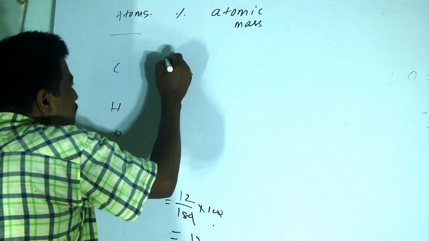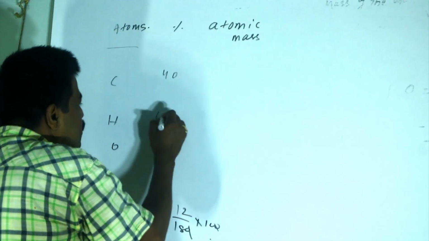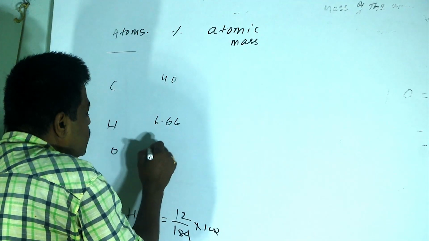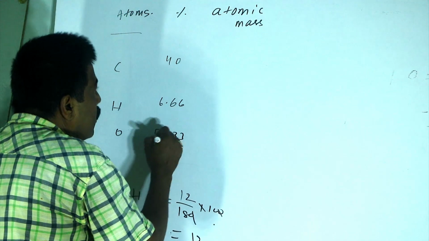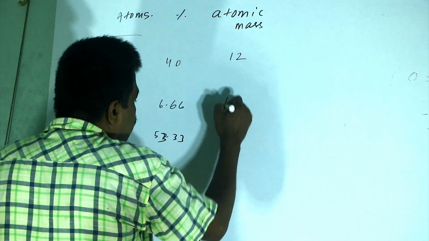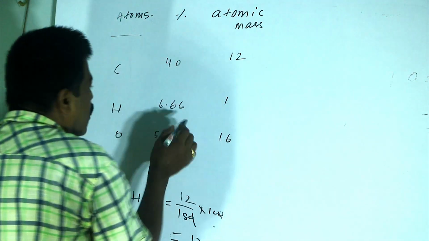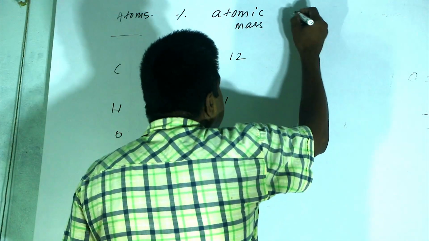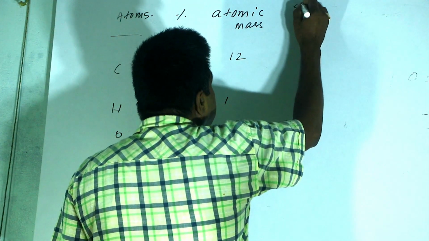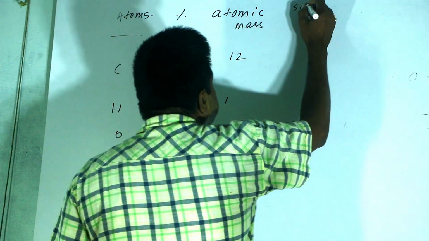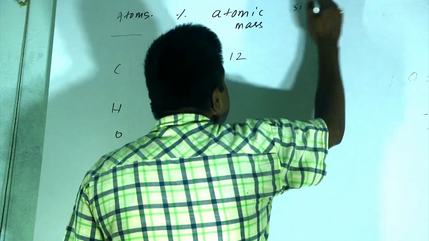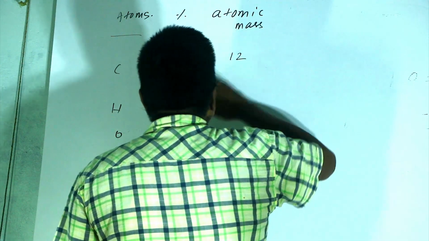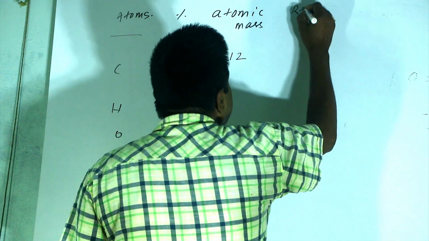Here the percentage of carbon is 40%, hydrogen is 6.66% and oxygen is 53.33%. And the atomic mass of carbon, you know, is 12, and that of oxygen is 16. Then for the simplest ratio, here you know the relative number of atoms.